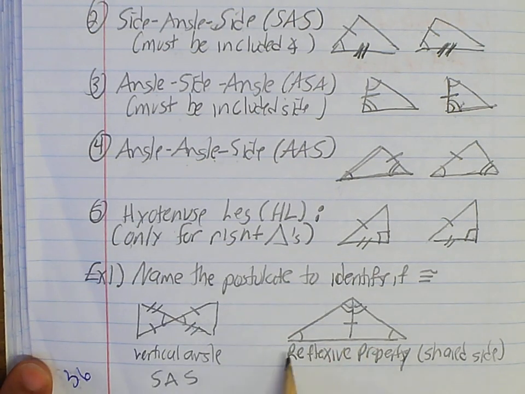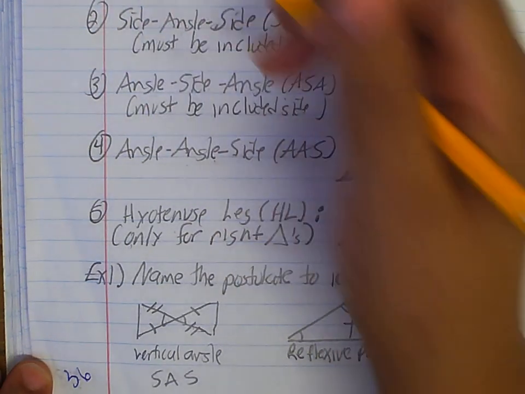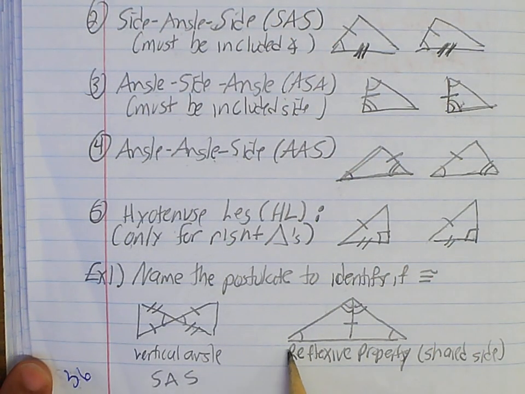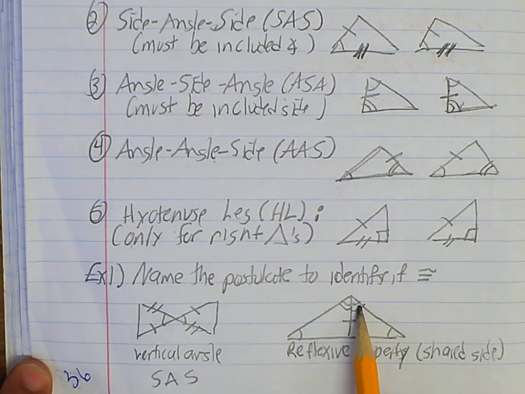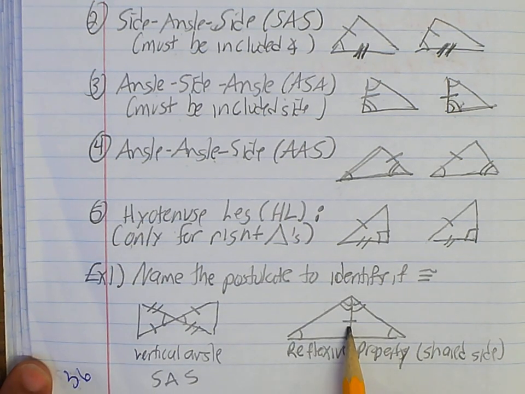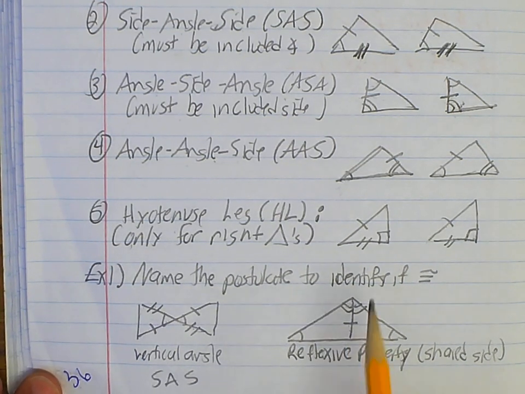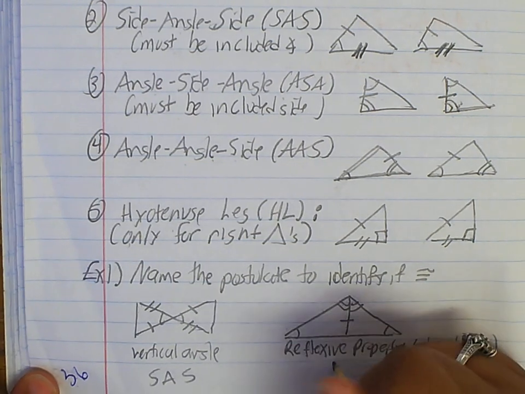Okay? So again, let me think. I know I don't have one that says side, angle, angle, because you can't do that one. But I can do angle, angle, side. And then I have this same angle, this angle, check. I have this angle, looks good. And then I have the side here. So I'm pretty sure that this one works with angle, angle, side.